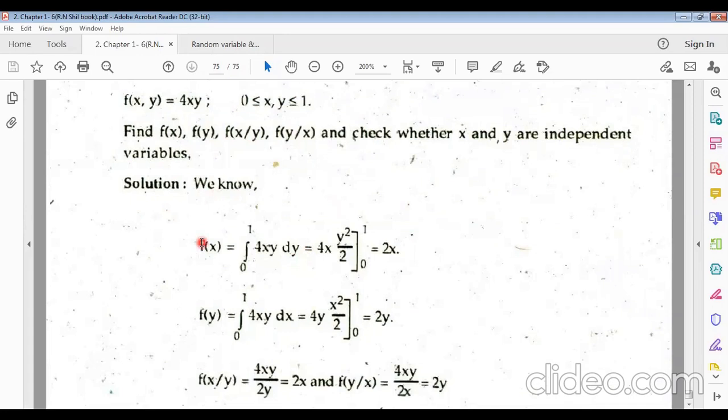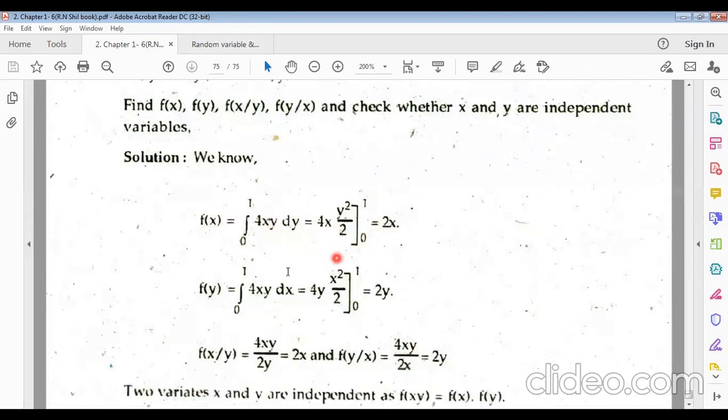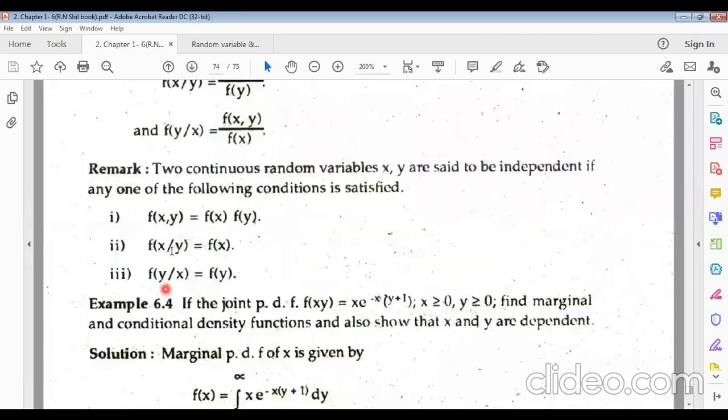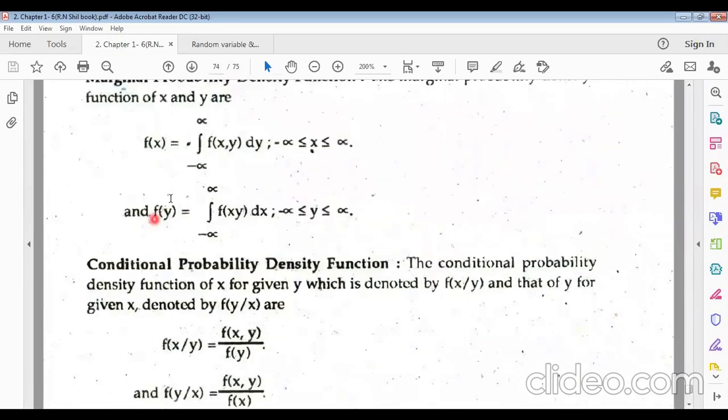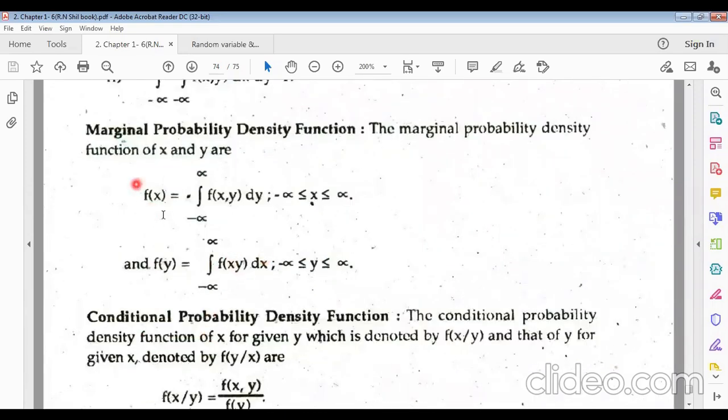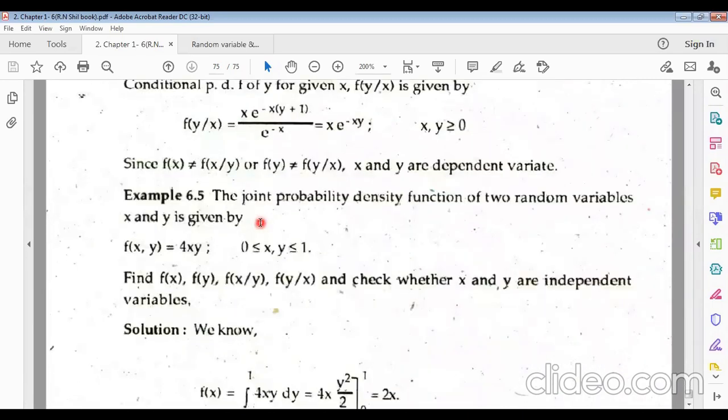We know that f of x is the integral from 0 to 1 of f of xy dy. Using the formula, f of x equals integral of f of xy dy, we get twice x. Similarly, for f of y, the formula is f of y equals integral of f of xy dx. Remember this; we are using the same formula here.